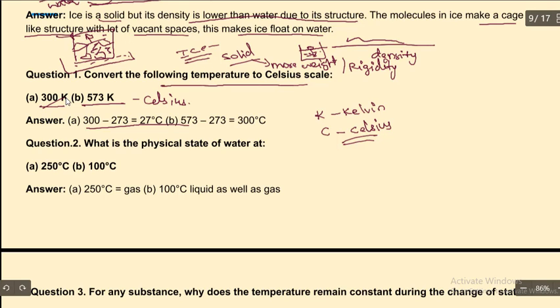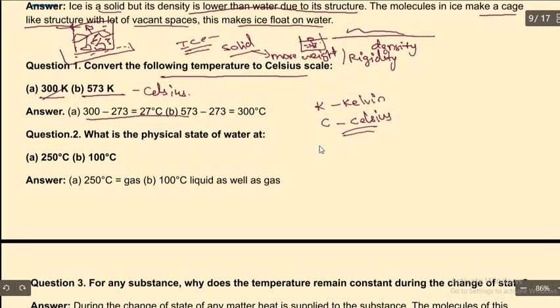To convert Kelvin into Celsius, what we have to do? We have to just subtract 273. So 300 minus 273 is 27 degrees Celsius, and 573 minus 273 is 300 degrees Celsius. So if anyone asks you to convert Kelvin to Celsius, we just subtract 273 from that number and we get the value in Celsius.